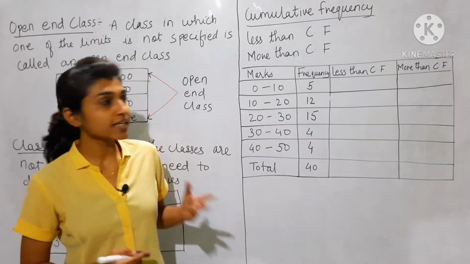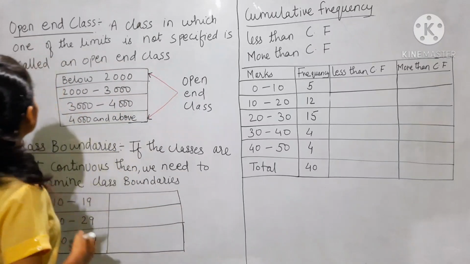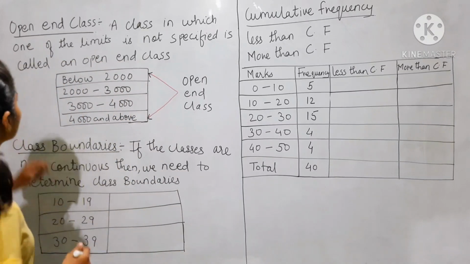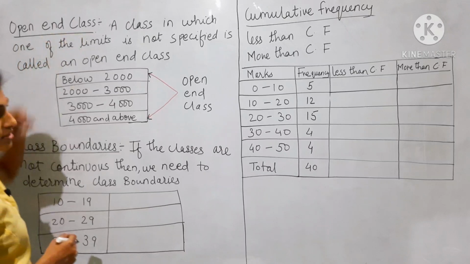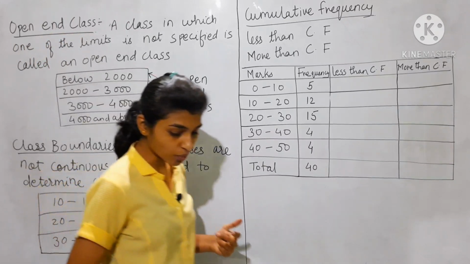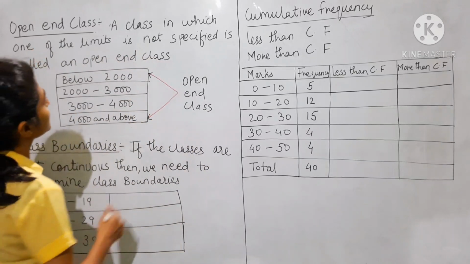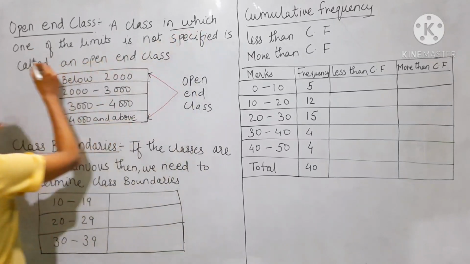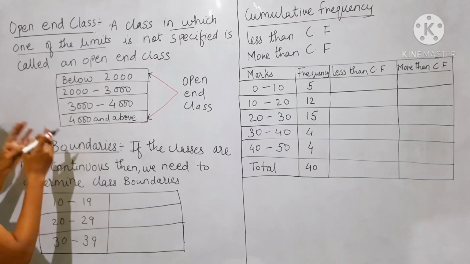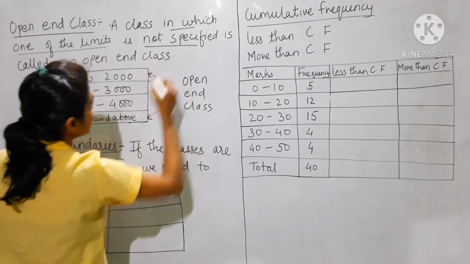Now we'll see the next important term related to frequency distribution, that is the open-end class. What is an open-end class? An open-end class is a class in which one of the limits is not specified.